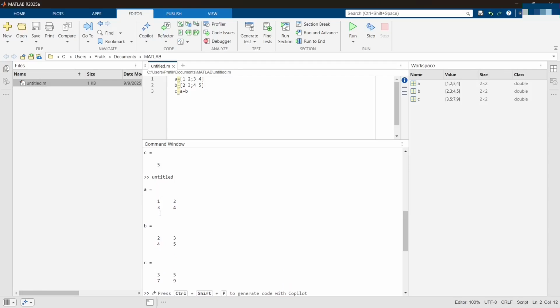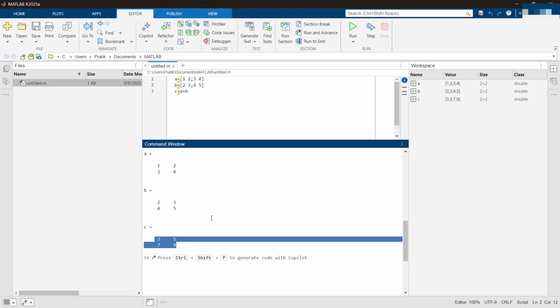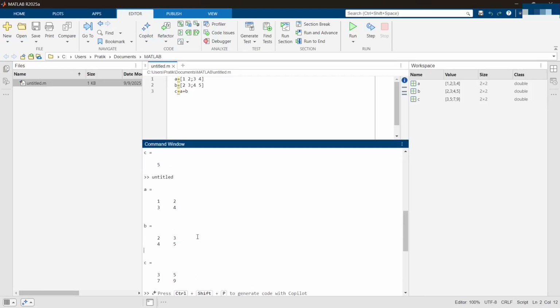A matrix 1, 2, 3, 4. As I told, 1 space so that you terminate that column. Then you use a semicolon to tell the system that you have terminated that particular row. Similarly, how fast it executed the addition of matrix. In other systems you would have had to create an array, two arrays, then add them one by one, like A0 plus A0, A1 plus A2. MATLAB makes it very easy.